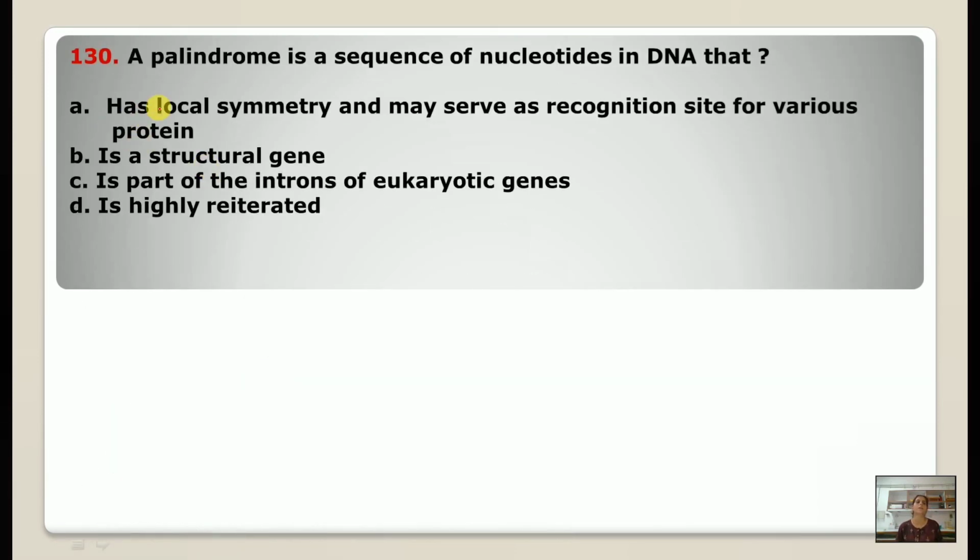Question number 130. A palindrome is a sequence of nucleotides in a DNA. So out of these 4 options, the correct option is that palindromic sequences have local symmetry and may serve as recognition sites for various proteins, that is the restriction enzymes.